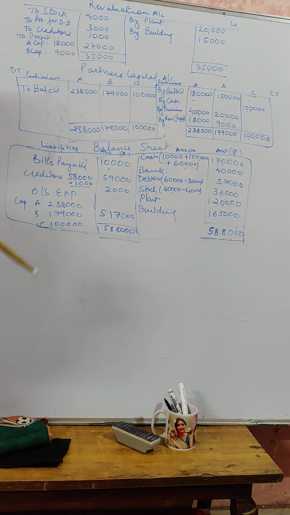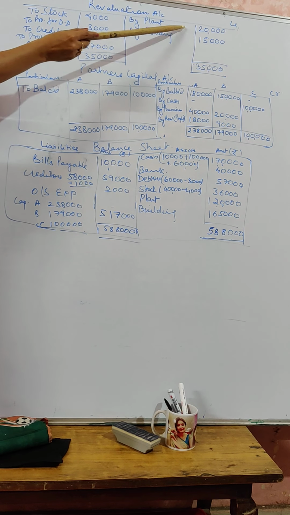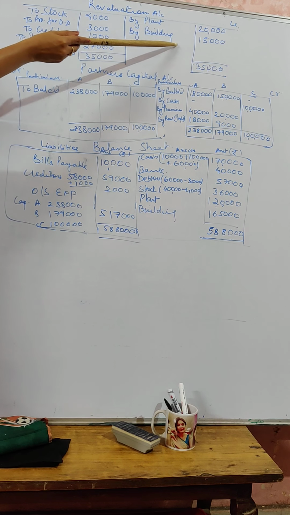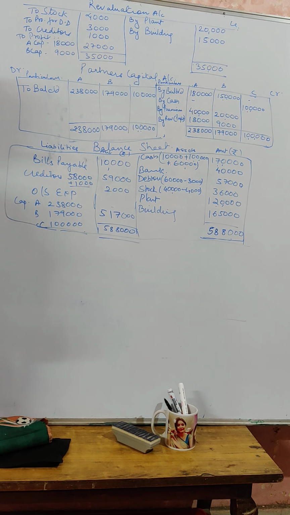Question says that very first thing, plant is appreciated up to 1,20,000. Whenever the word "to" is there, you have to consider a difference. That means land is being increased by 20,000. Building is appreciated by 10%, that comes to 15,000 or 1,50,000. Now the next thing says that the stock is found overvalued by 4,000. That means stock is being recorded 4,000 more.